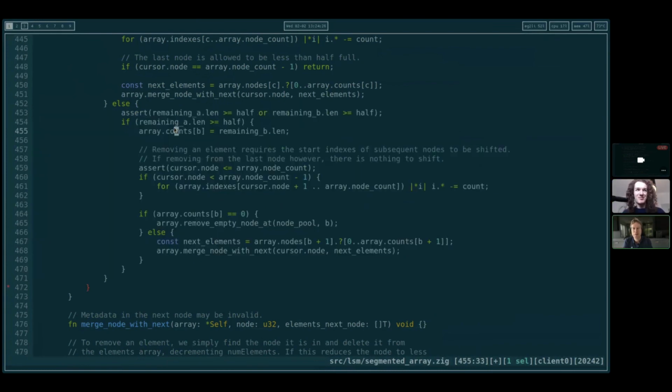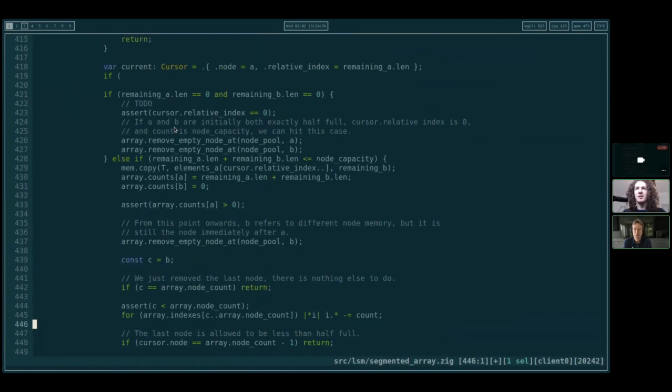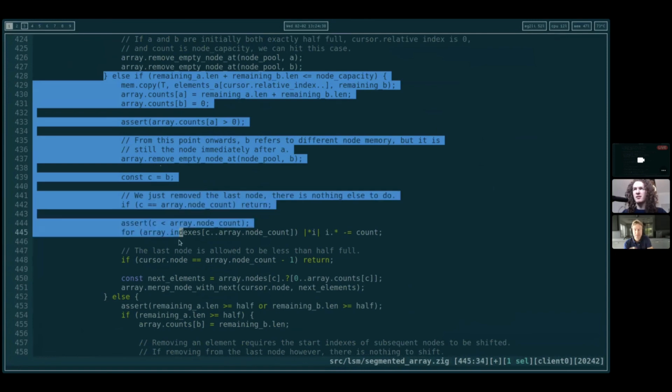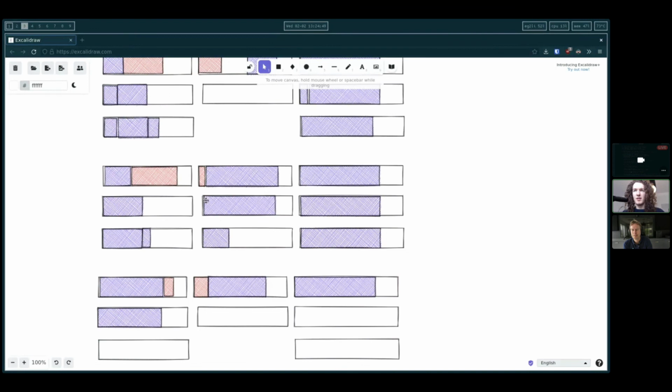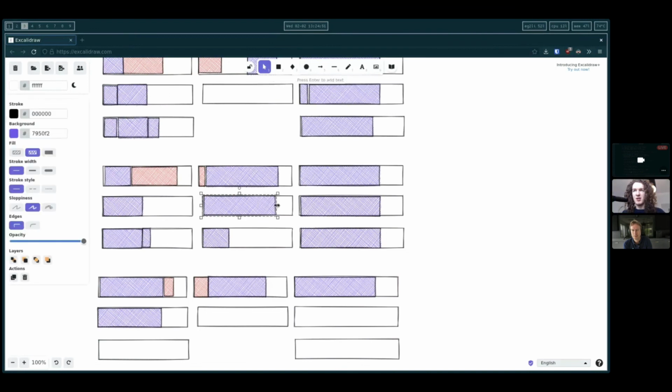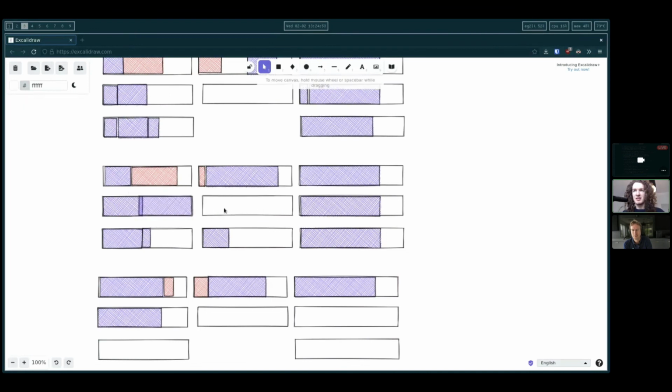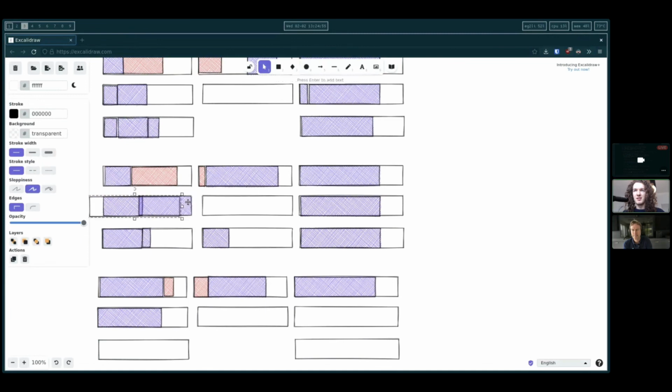In the VSR code, I often used to do these branches where you just sketch out all the branches exhaustively, and then, okay, yeah, it's good. But I think this case stays, right? Where they both fit into the same node. If they both fit in the same node, then we just delete this and we're done.